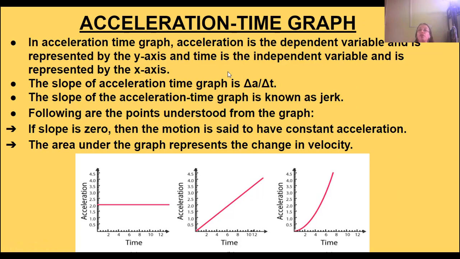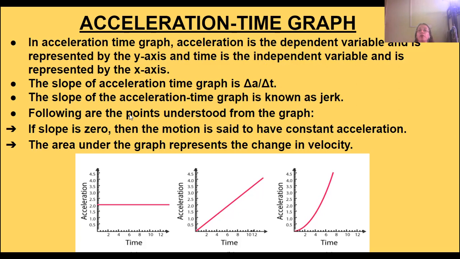Now the slope of the acceleration time graph is delta a by delta t, that is change in acceleration by change in time. That will give you the slope of the acceleration time graph. The slope of the acceleration time graph is known as jerk. Delta a by delta t, that is change of acceleration by change of time, is known as jerk.